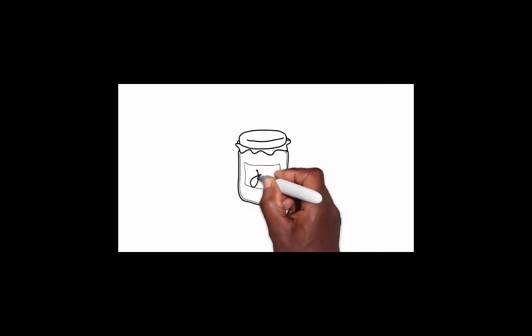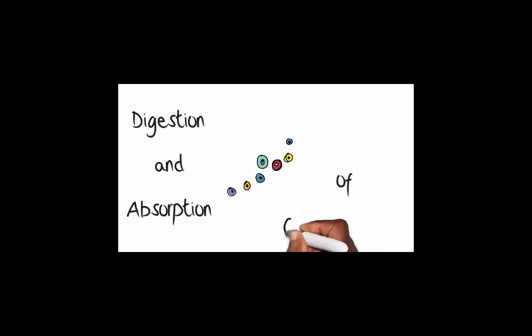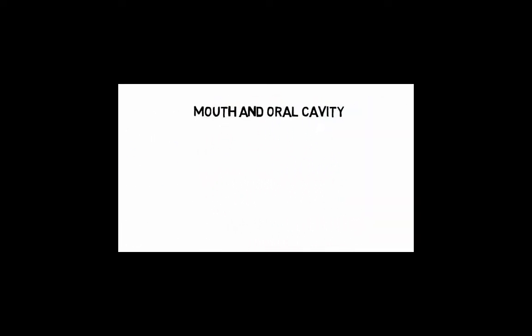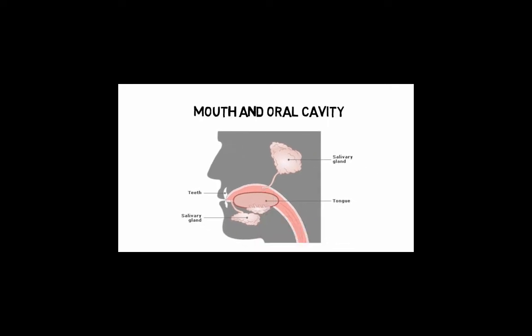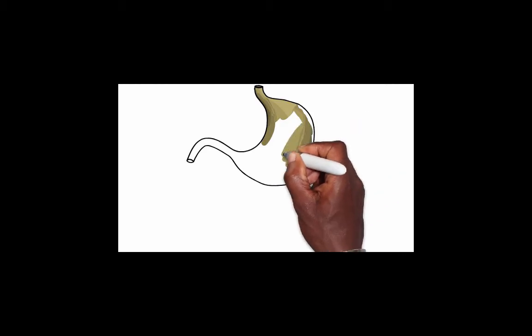As you remember from a previous video, digestion is the breakdown of foods that we eat into molecules that we can absorb. The digestion of carbohydrates begins in the mouth, where food is chewed and mixed with saliva, containing the enzyme amylase. Amylase works on the large chain starches, converting them to shorter polysaccharides and disaccharides such as maltose.